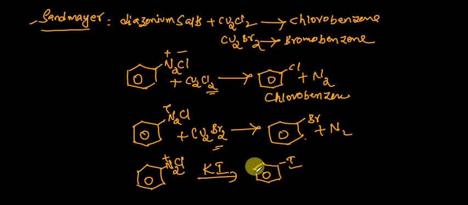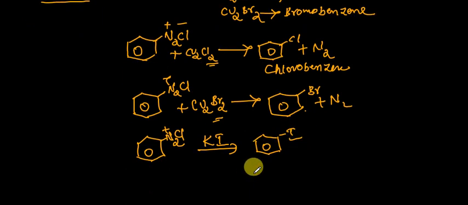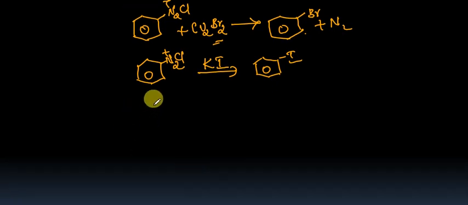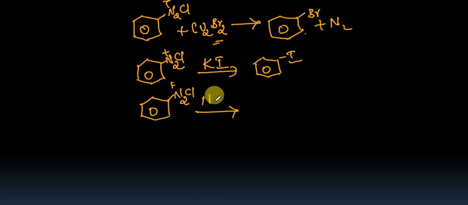And also I want to prepare fluorobenzene. The reaction with direct fluorine happens very fast, so we take compounds that are fluorinating agents, which are compounds that give the fluorine atom. For example, HBF4, which is the fluorine atom donor. You'll get fluorobenzene. So, students, by this chemical reaction I can prepare chlorobenzene, bromobenzene, iodobenzene and fluorobenzene.